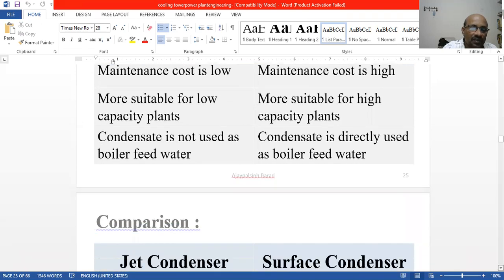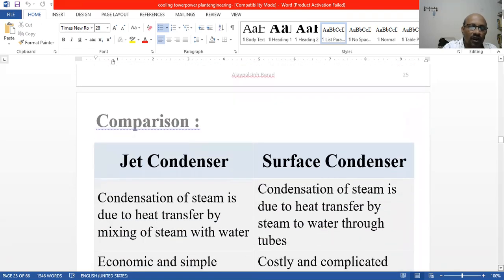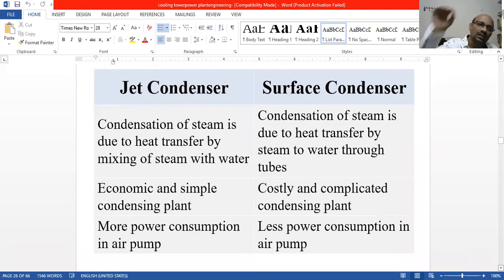Another point. In jet condensers, condensation of steam is due to heat transfer by mixing of steam with water.